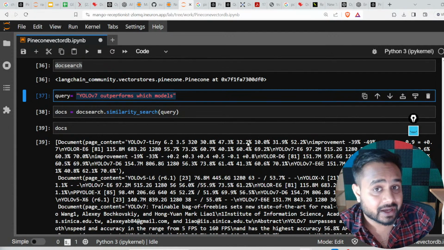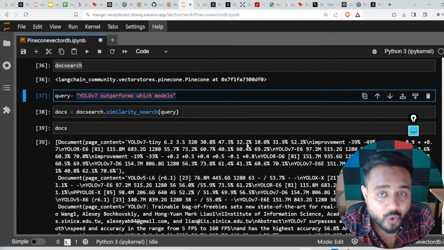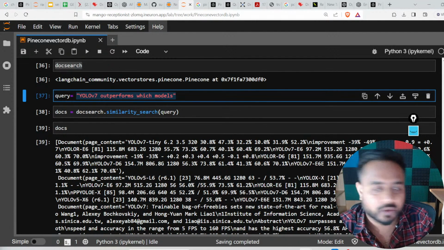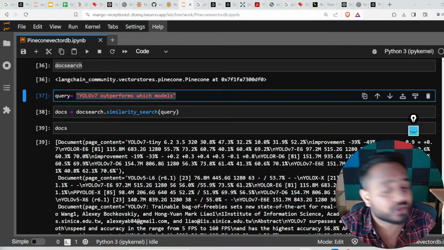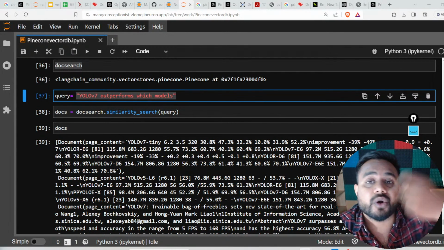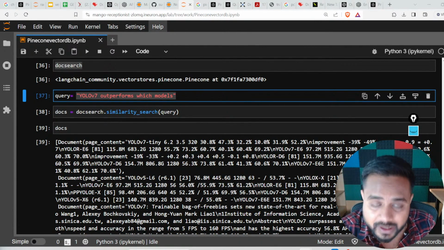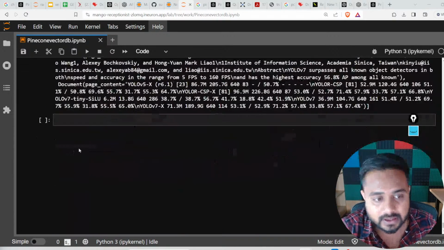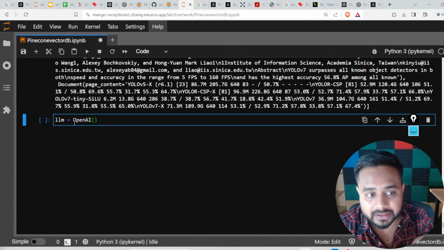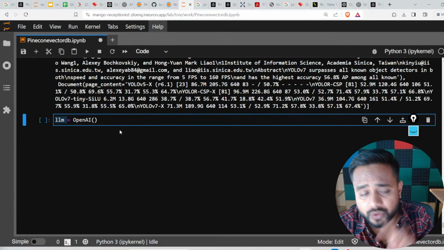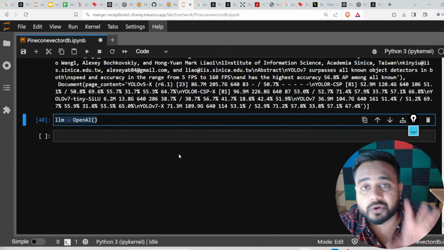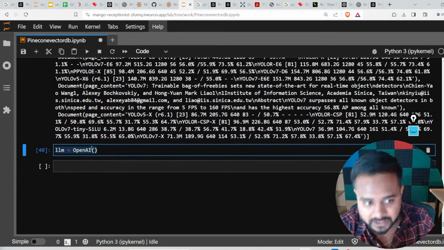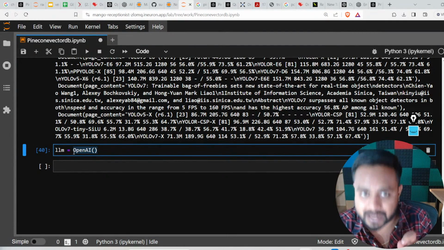Now I'm getting numbers, but I want a sentence. How can I get it? Let me show you that also. For that, you need to create an LLM, which means you need to call the OpenAI API. Here we have this OpenAI method, and I'm going to create an object of it. So yes, I'm able to call my OpenAI API by creating this particular class.